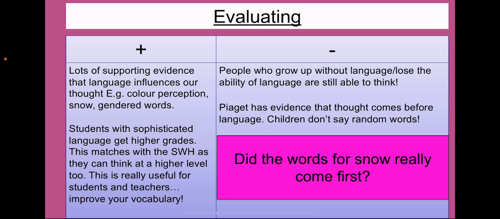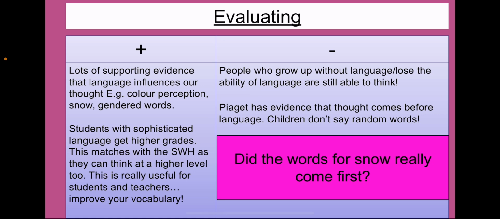There is another theory. We have the theory from Piaget, so we can say that the Sapir-Whorf hypothesis is criticised by evidence for Piaget. Piaget has evidence that children don't say random things, that children think before they speak, making their schemas, matching their words up, showing that they are clearly thinking about the words that they use. Go back and watch the Piaget video if you want to check in on that one.